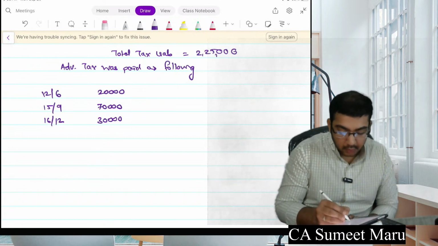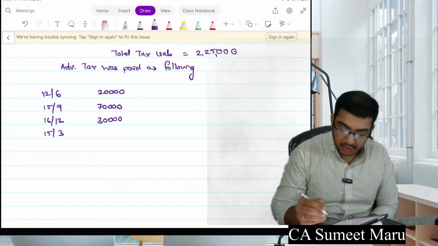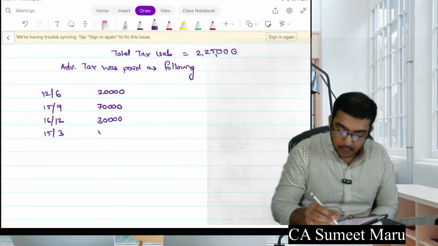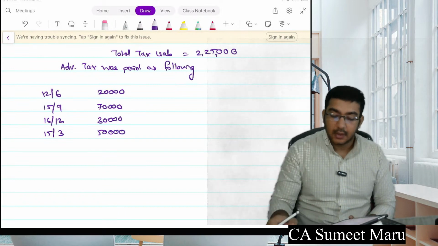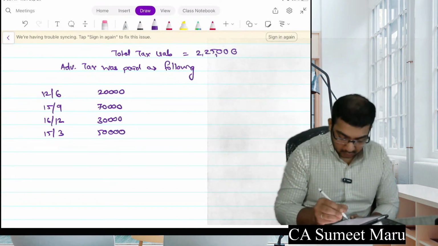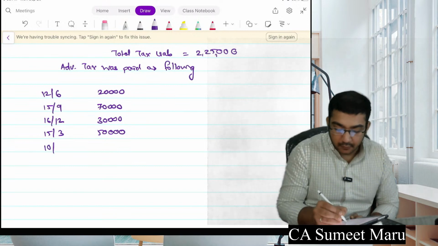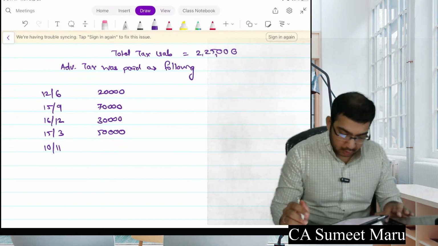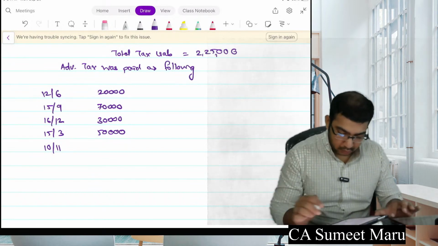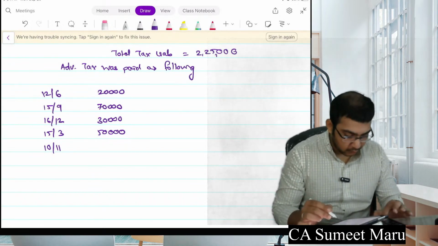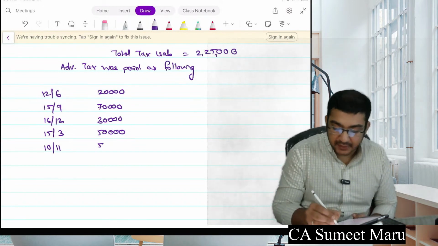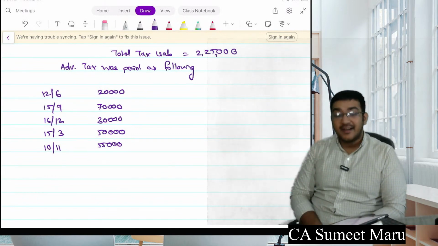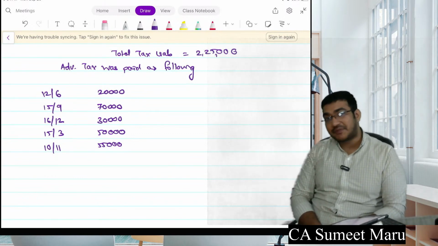On 15th of March, you paid 50,000, and on 10th of November, you paid the balance amount, which is 55,000. Okay.